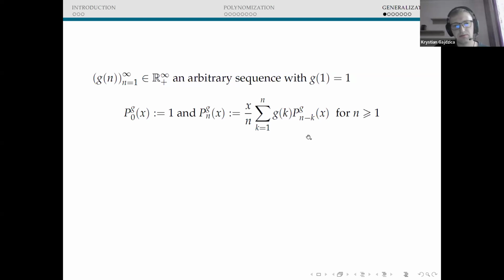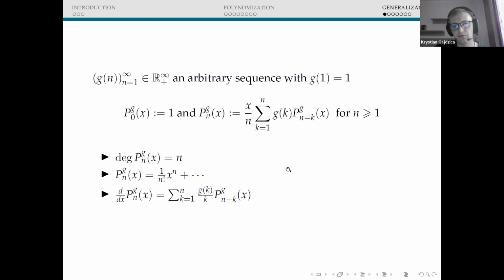Okay, and now it turns out that this family of polynomials also fulfills similar properties as before. The degree is n, the leading coefficient is 1 over n factorial, and we also have the recurrence relation for the derivatives. But now what we would like to have is a general result concerning the Bessenrodt-Ono inequality for that family of polynomials. What can be done?